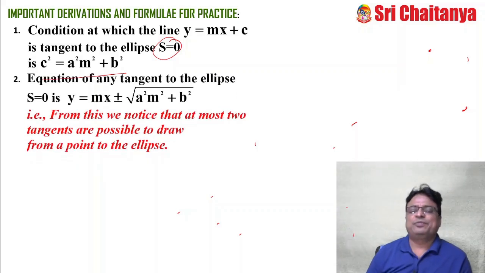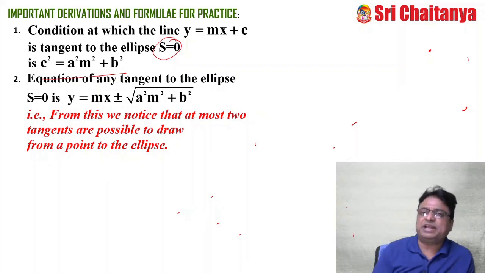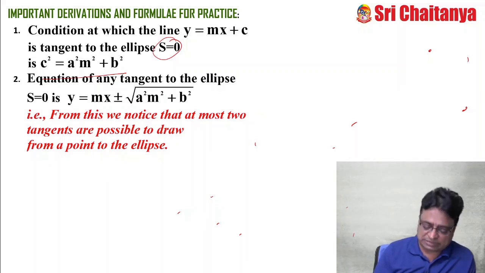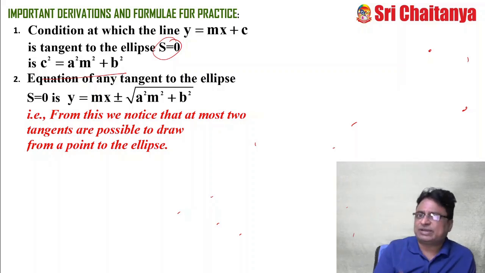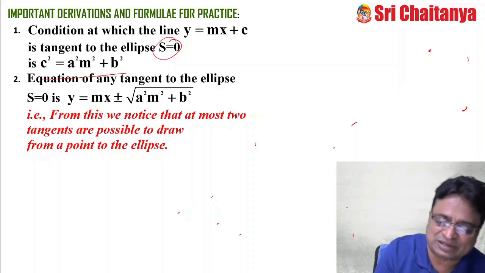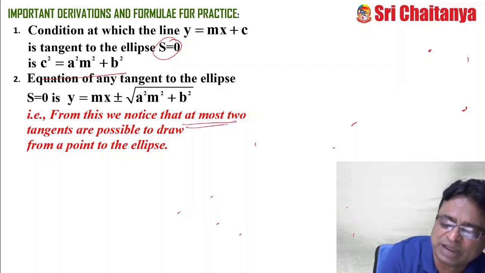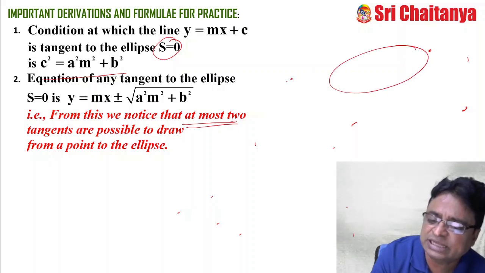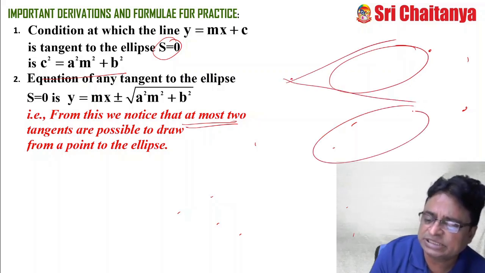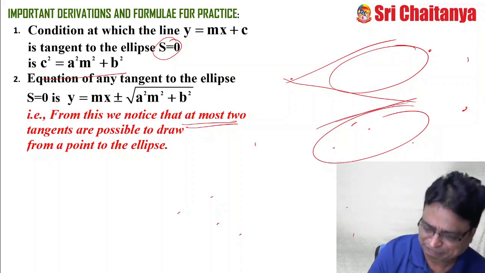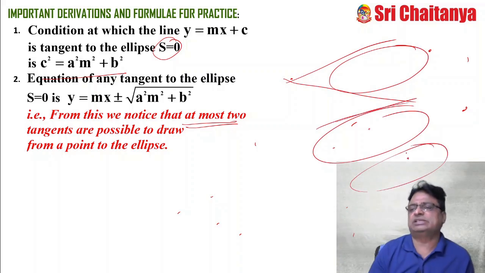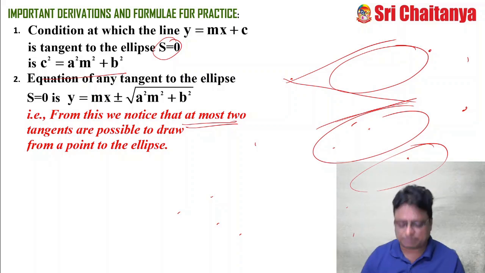See, what about the second point? The equation of any tangent to the ellipse is, as I mentioned, y equal to mx plus or minus root of a square m square plus b square. Please learn by heart. This is a quadratic equation in m, which means there exist two roots. So two tangents are possible to draw from a point. Please try to understand the costliest point: at most two tangents. Why am I using this? Because if the point is outside, exactly two tangents are possible. If the point is on the ellipse, there exists only one tangent. If the point is inside, no tangent will exist. That means at most two tangents are possible to draw.